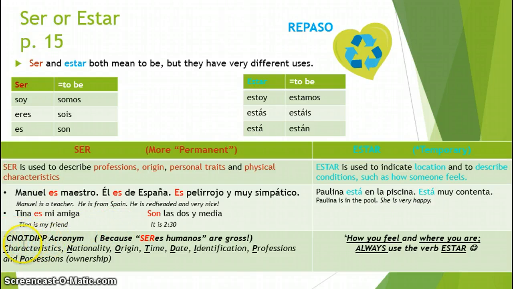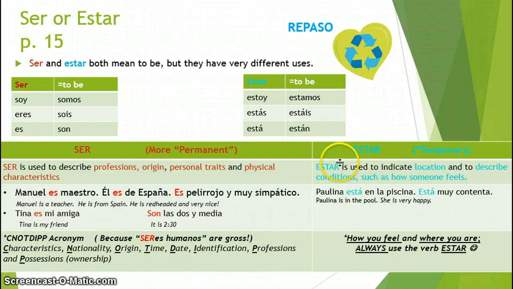Kind of gross, but each of these stands for something because seres humanos are gross, human beings are gross. So remember, we use it for characteristics, nationality, origin, time, date, identification, professions, and possessions.